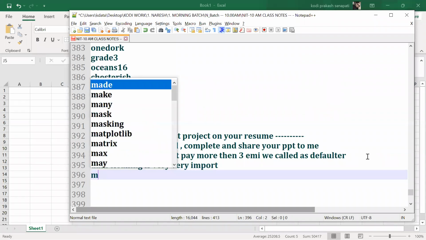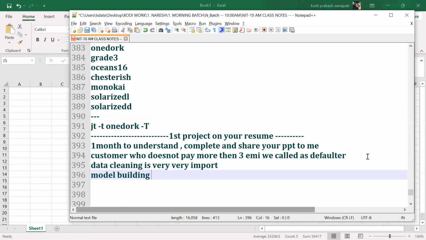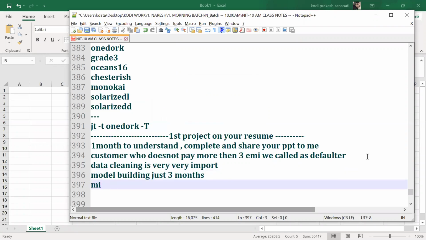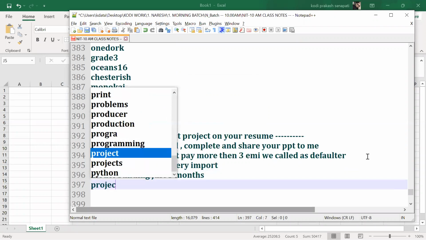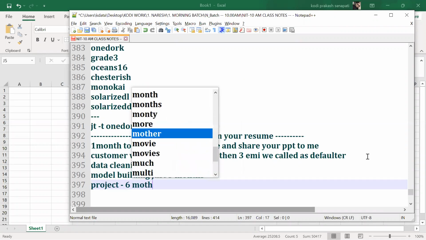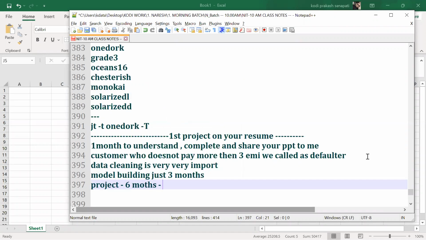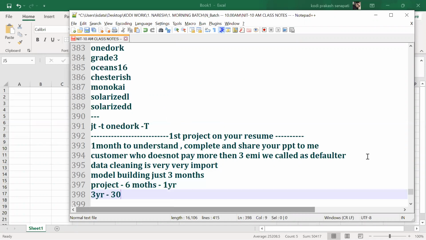Model building is just 2 to 3 months time. So in real time, the minimum project duration is 6 months to 1 year. Understand, guys? So never tell them, sir, in 3 years, I worked on 30 projects. Why? My friend told me. Who is the friend? Tom, Dick, Harry? Someone? Yes, guys. My friend told me.